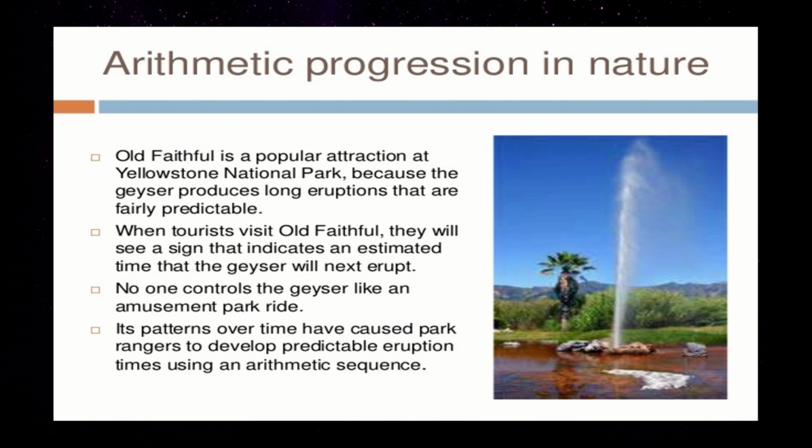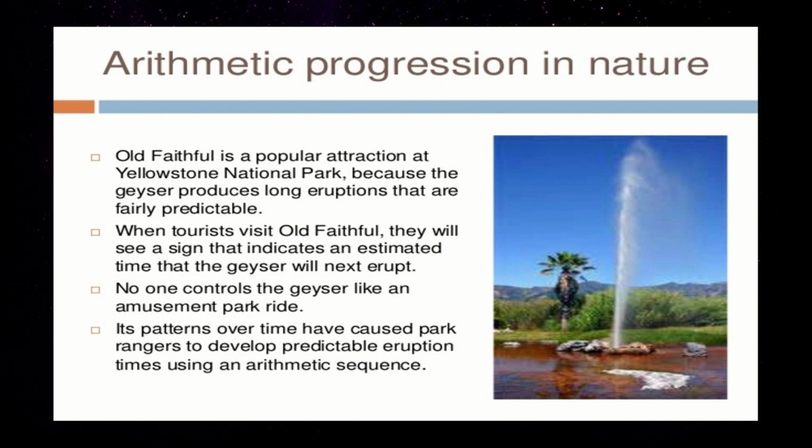Arithmetic progression is also seen in nature. The very best example is Old Faithful. Old Faithful is a natural geyser. Old Faithful is a popular attraction at Yellowstone National Park because the geyser produces long eruptions that are fairly predictable.